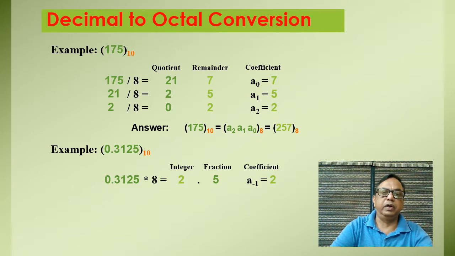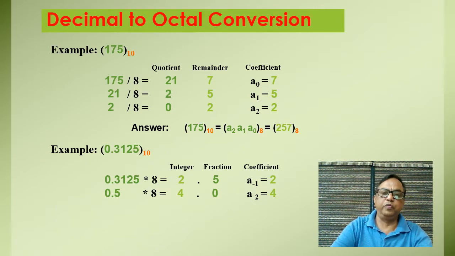When we multiply it by 8, we get integer value 2 and the fractional value 5. So the integer value will come as the coefficient, and again this fractional value is multiplied by 8, that is 0.5 is multiplied by 8, and the integer value comes 4 and fractional value comes to be 0.